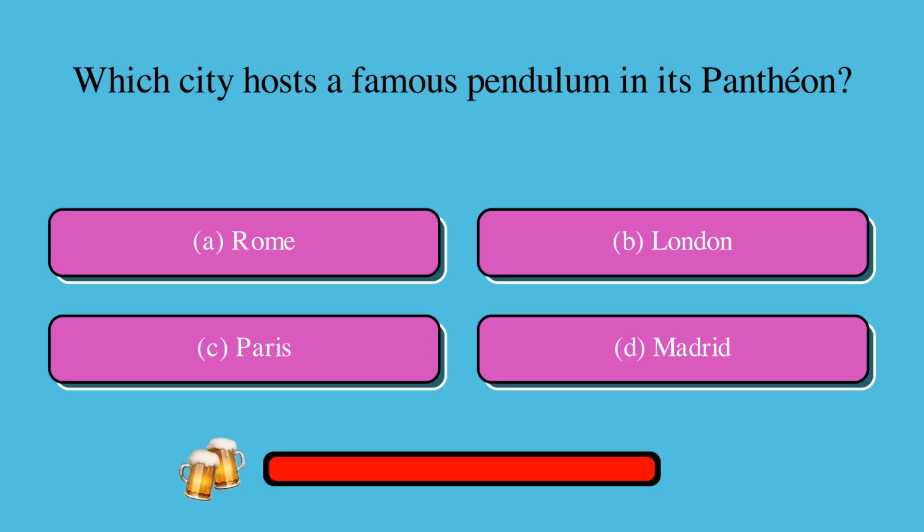Here's some Foucault's pendulum trivia. Which city hosts a famous pendulum in its Panthéon? Is it A, Rome, B, London, C, Paris, or D, Madrid? The correct answer is C, Paris.